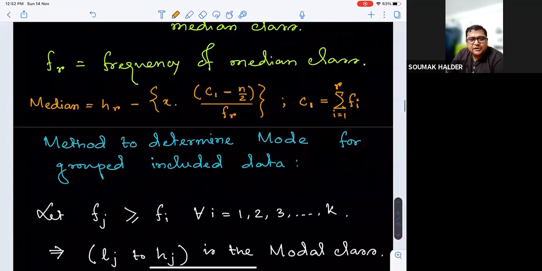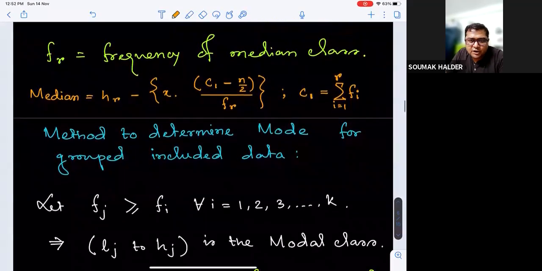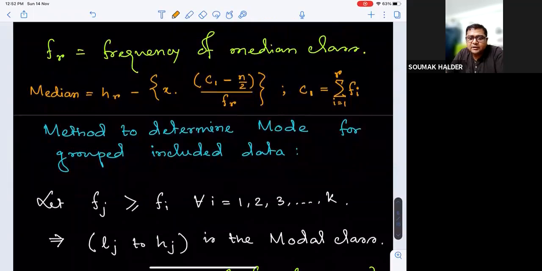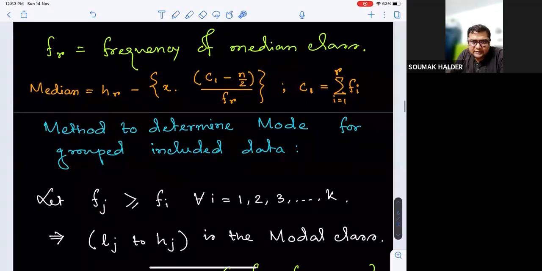That will give us the identification of the modal class. Modal class means the class which contains the mode in that span. So if we identify the modal class, say some Lj to Hj, where Fj is the highest frequency, then Lj to Hj will become the modal class.